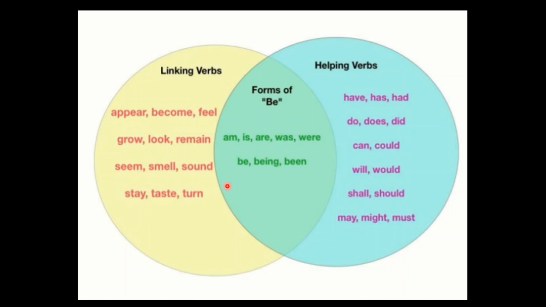Once again, this is a table of revision of what we have learned now about the linking verbs. This is the table that we have just revised. Then the forms of be: is, are, am, was, were, be, been, being. Then the other helping verbs, right? These can also be used as modal verbs.